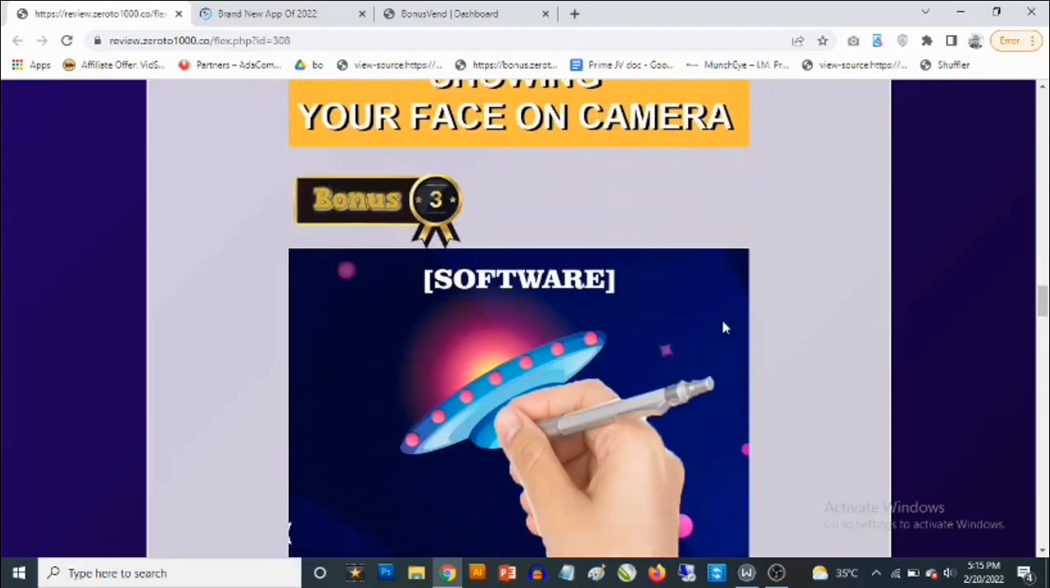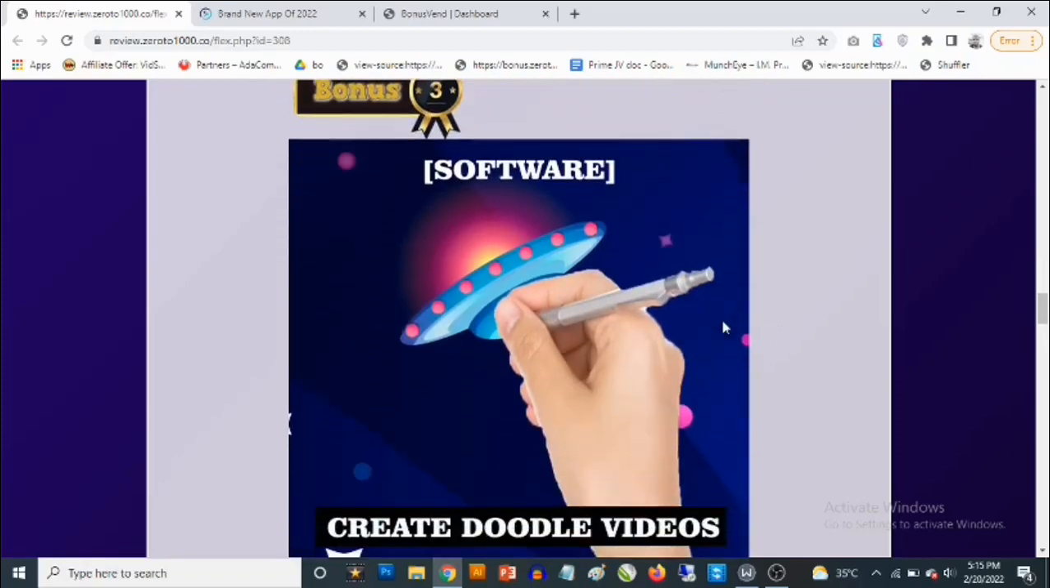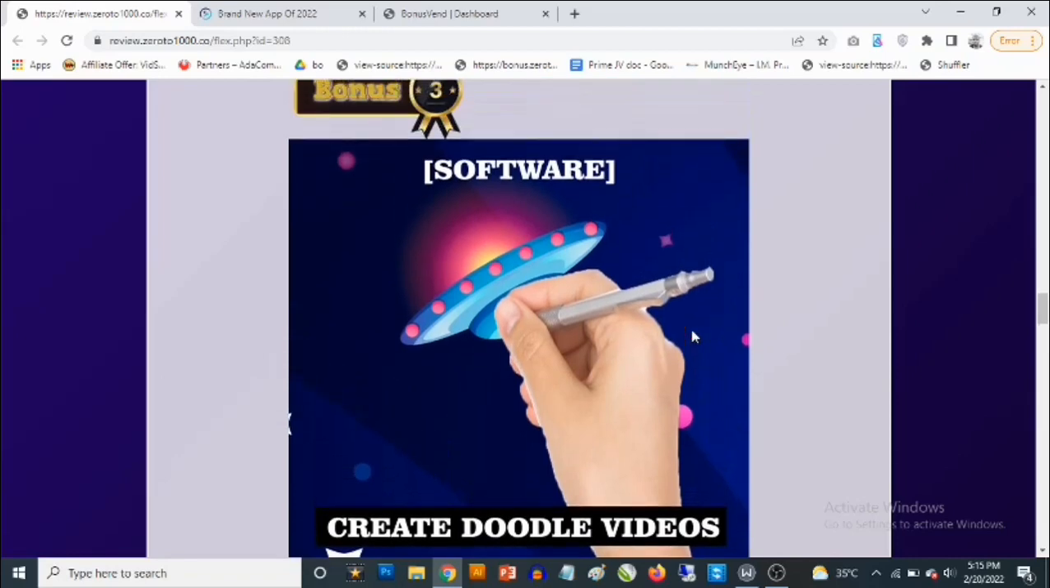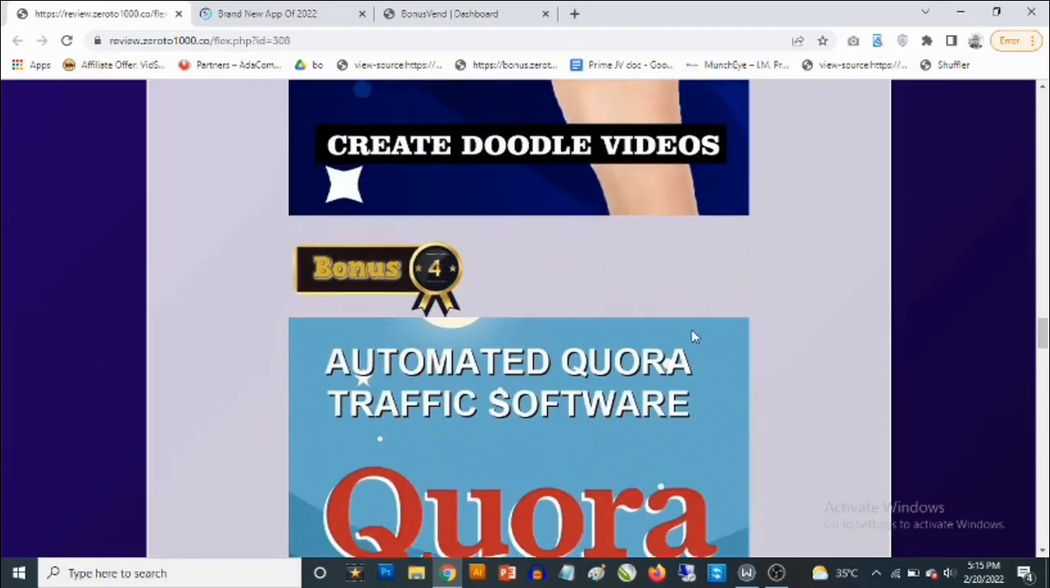Also, bonus number three, you're going to be getting access to another software that allows you to create doodle videos. You've probably seen these videos on YouTube. These videos get people's attention every single time. You're going to be getting access to this software, and you can use it even if you are using Windows or Mac. You're going to be able to use these doodle videos to create some attention grabbing videos for any purpose.